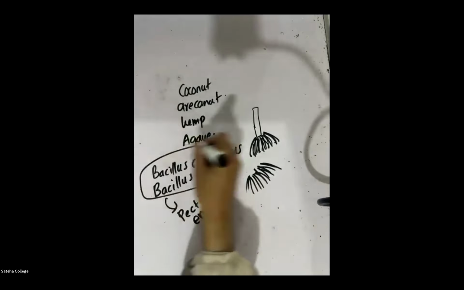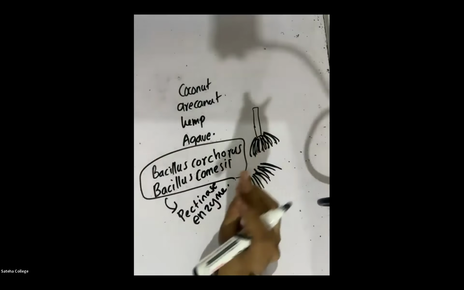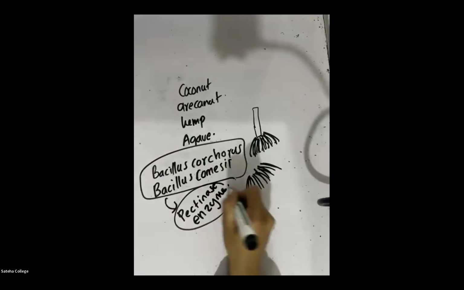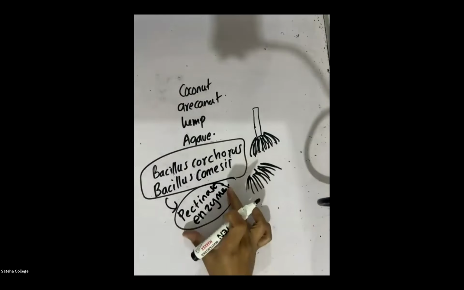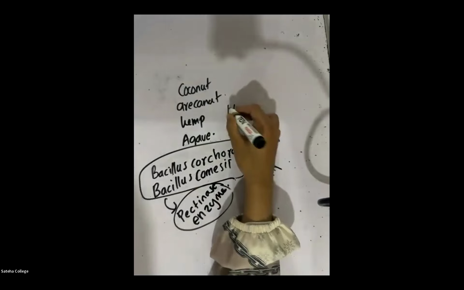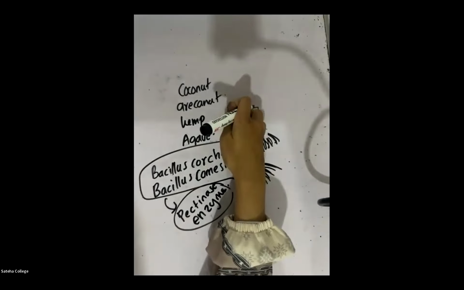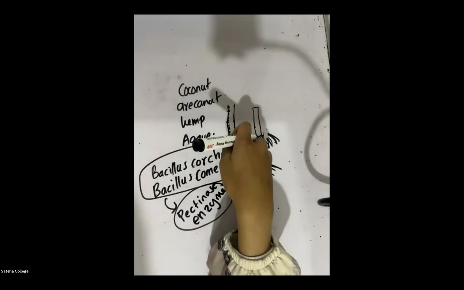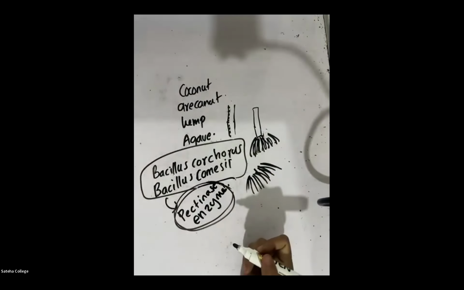You don't have to tell the name of the bacteria. You can just say there are some bacteria that produce pectinase enzymes. They use this pectinase enzyme to digest the pectate compound. Let's say this fiber is attached with pectate compound. To digest this pectate compound, these bacteria produce this pectinase enzyme.